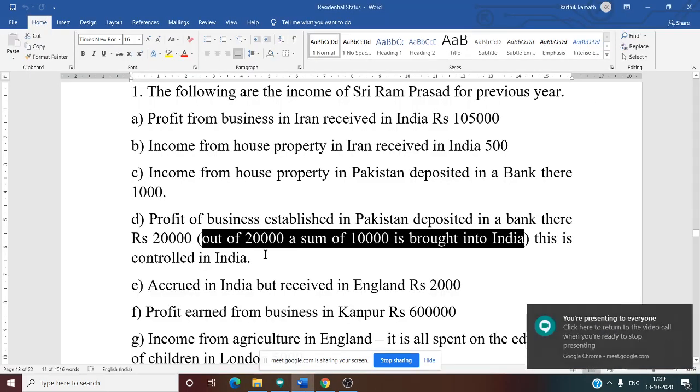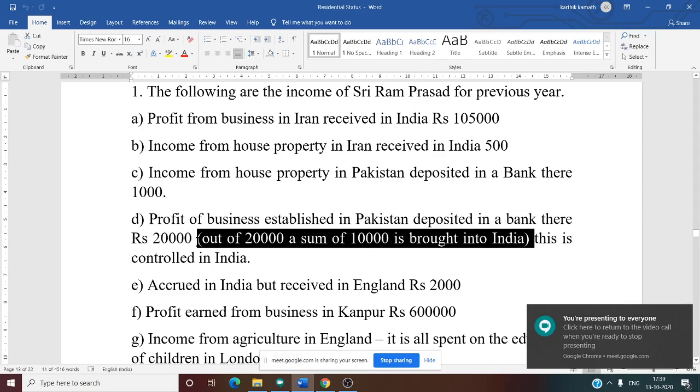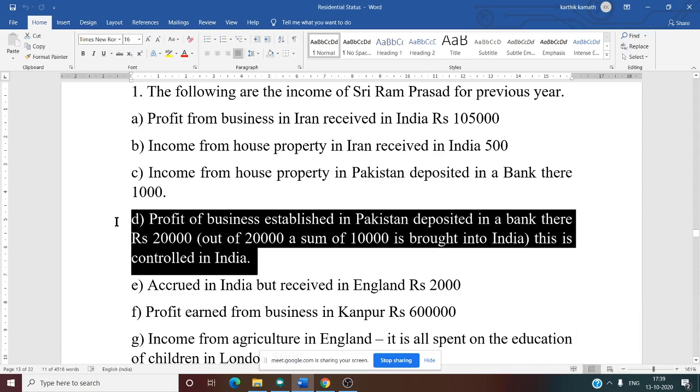See this. You just need to ignore the bracket and read the question now. Fourth point. What is this case? Controlled in India. Controlled in India means what now? Can you tell me? Controlled in India, are all three taxed? No. OR and NOR are taxed. Yes, only the first two are taxed.